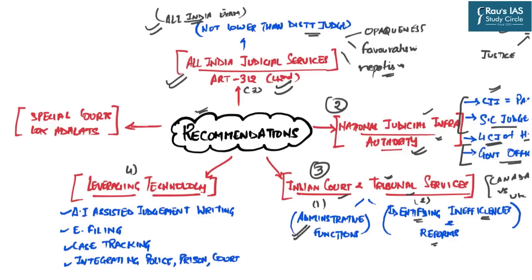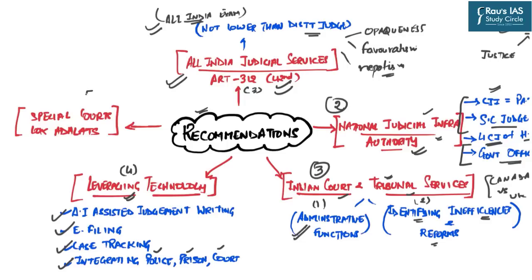The fourth major solution is to leverage technology. Now we are in the age of the IT revolution, and that is why it is recommended that IT based technologies must be used in order to upgrade our judicial ecosystem. For example, it is said that artificial intelligence assisted judgment writing tools can be used. E-filing of cases will reduce the hardships of common citizens. Case tracking will ensure accountability, and integration of the police, prison and court will be a major reform in the overall criminal justice system of our country.